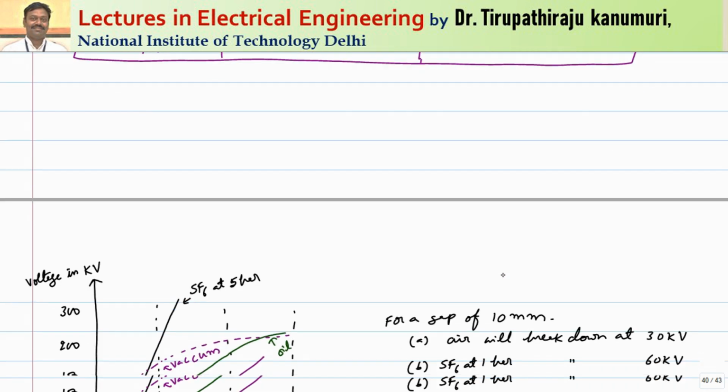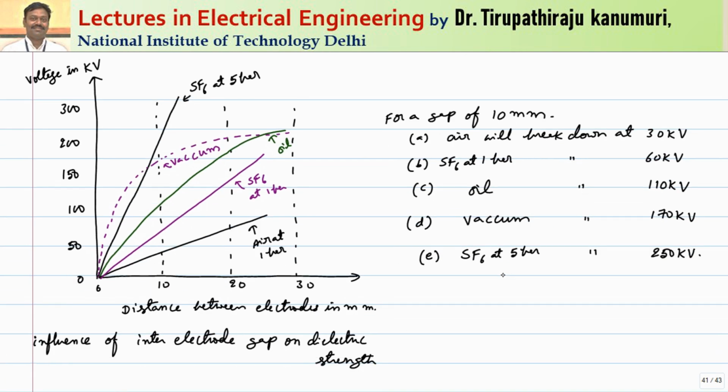If you plot the graph between these things, it will be like this. This is the distance between electrodes in mm versus the dielectric strength, the voltage in kV. You can see here in the case of vacuum, when compared to any other medium, even SF6 under high pressure, the contact gap required is very small until you want to get up to 150 kV breakdown strength. After that the curve becomes flattened and SF6 will be dominating.